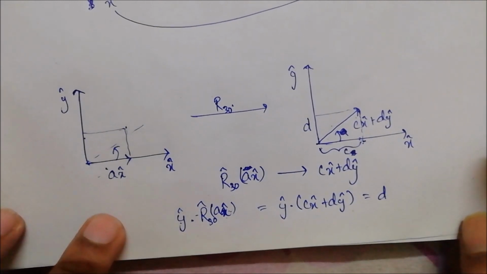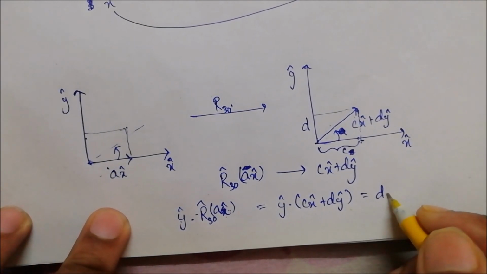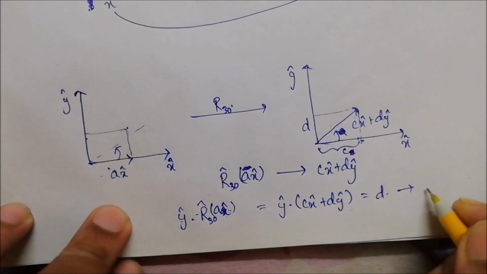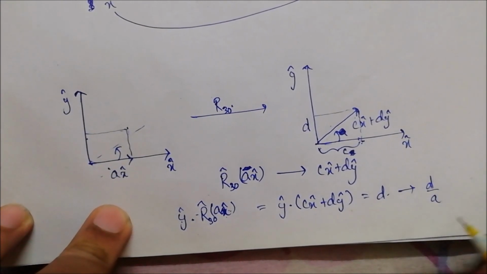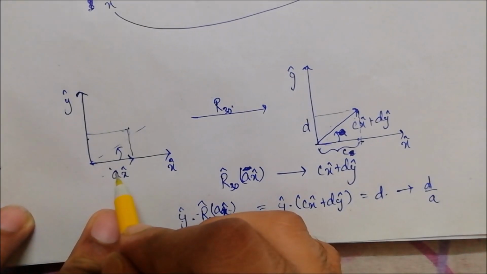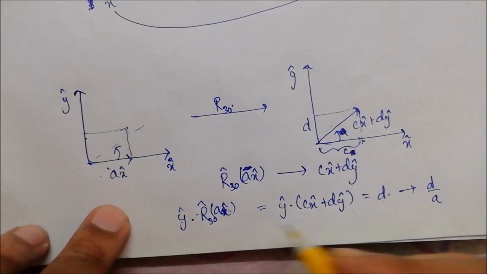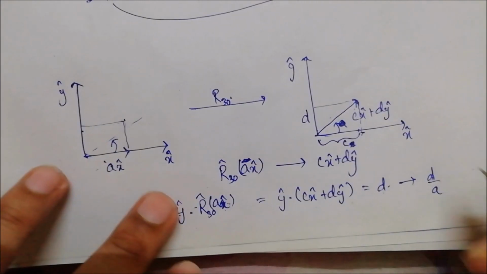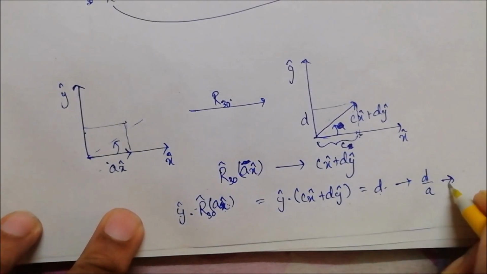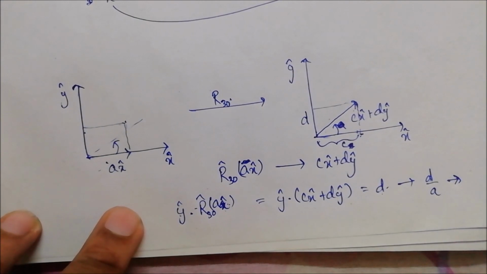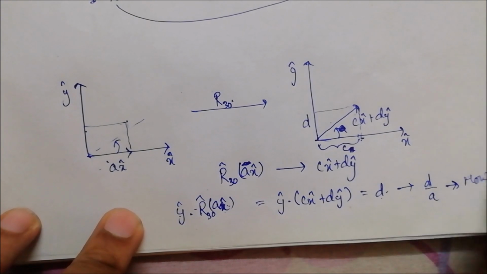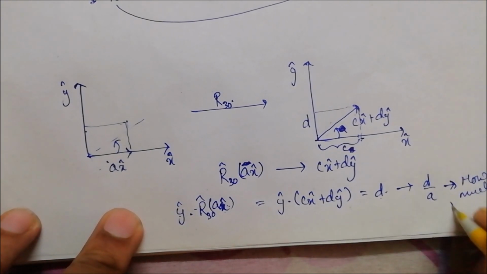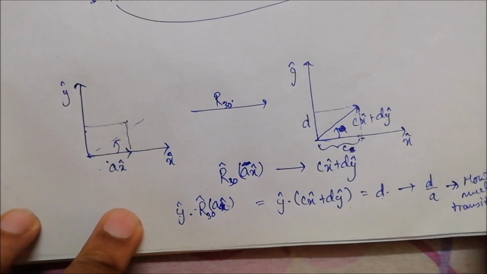Now if we do d by a, where a is the magnitude of the previous vector and d is the y component of the new vector, this is going to tell me what fraction of that vector has made a transition to the y-axis.